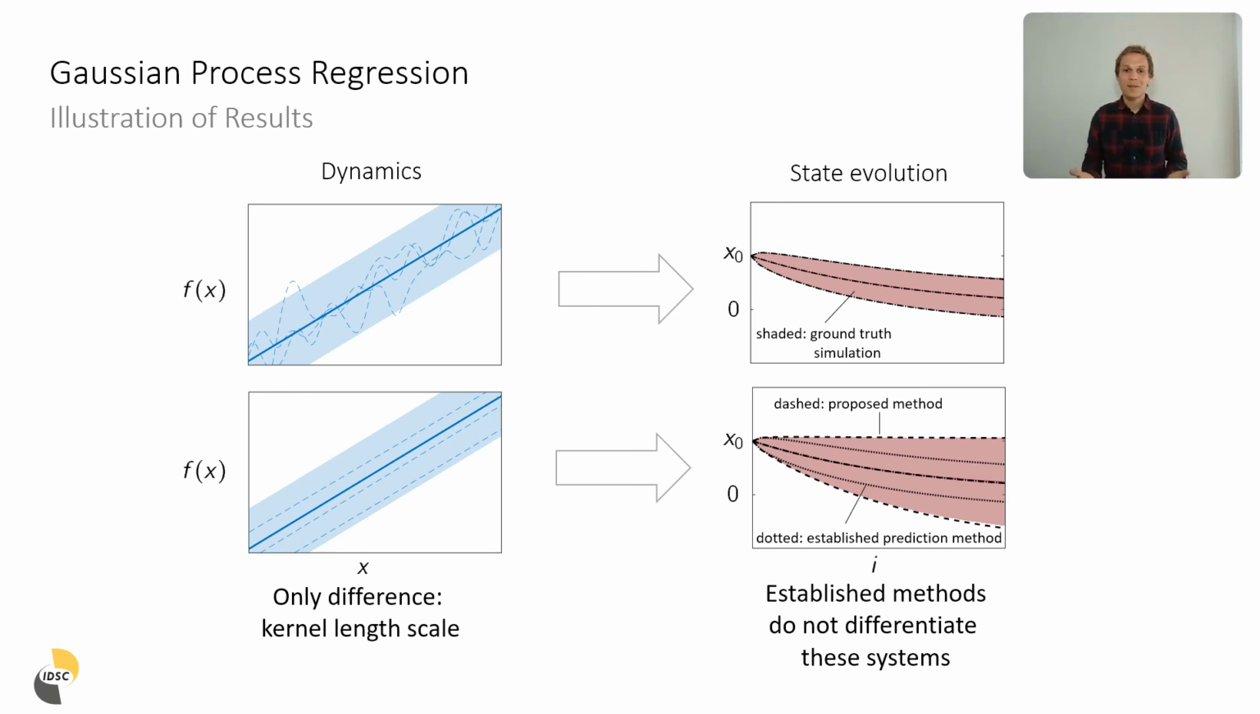However, if we simulate these systems, for example with the techniques that we provide in the paper, then you can see, and this is demonstrated in the shaded red area, that the distribution over the trajectories actually varies significantly. This means that not differentiating between these two cases can have severe consequences, for example, in safety-critical control applications.